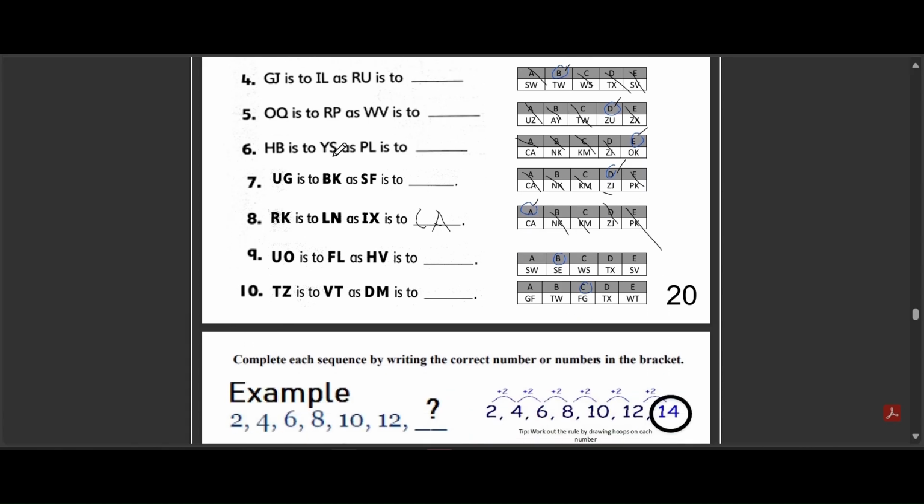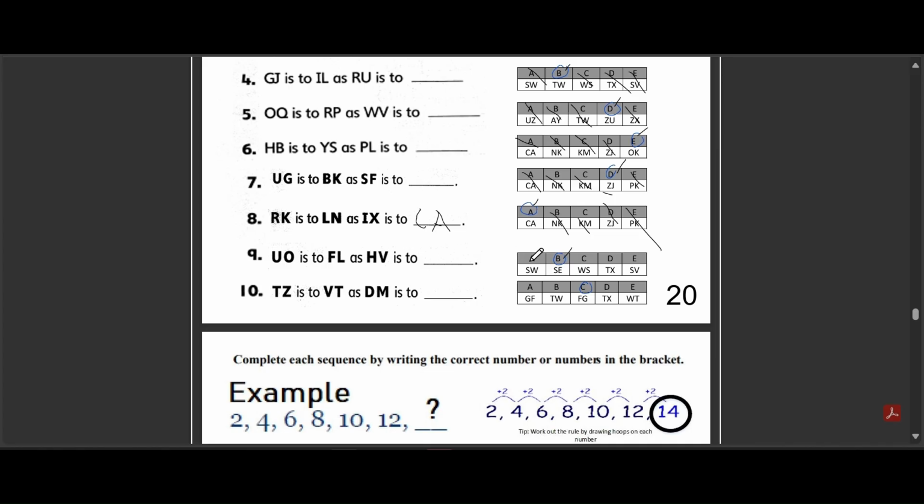Question 9. UO is to Florida, as HV is to what? Our options are A, SW, B, SE, C, WS, D, TX, and E, SV. The correct answer here is B, SE. Let's see why. To go from U to F, we shift back 15 letters. To go from O to L, we shift back 3 letters. So our pattern is minus 15, minus 3.